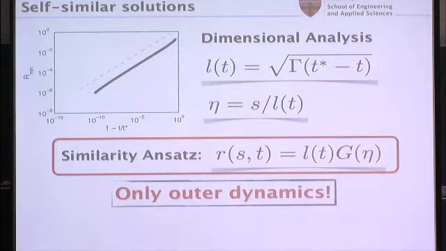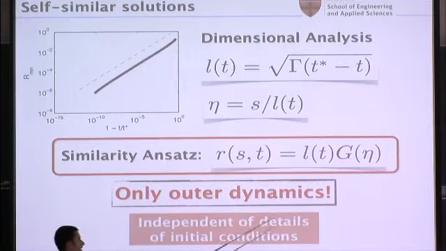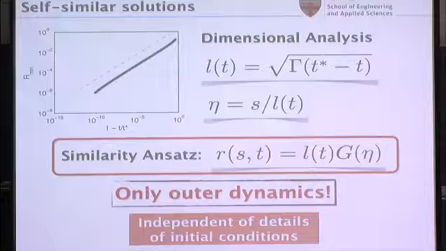And the key is that I only impose this on the outer dynamics. So this is imposed on the shape of the filaments. I'm not saying that the core size is going to 0 as the square root of time also. That can have some arbitrary scaling. This is only the shape that's going to follow this ansatz. And the nice thing is that this is the intermediate asymptotic limit, and you don't care about the details of the initial condition, you're just focusing on the mechanism. And this is what's nice about this approach.